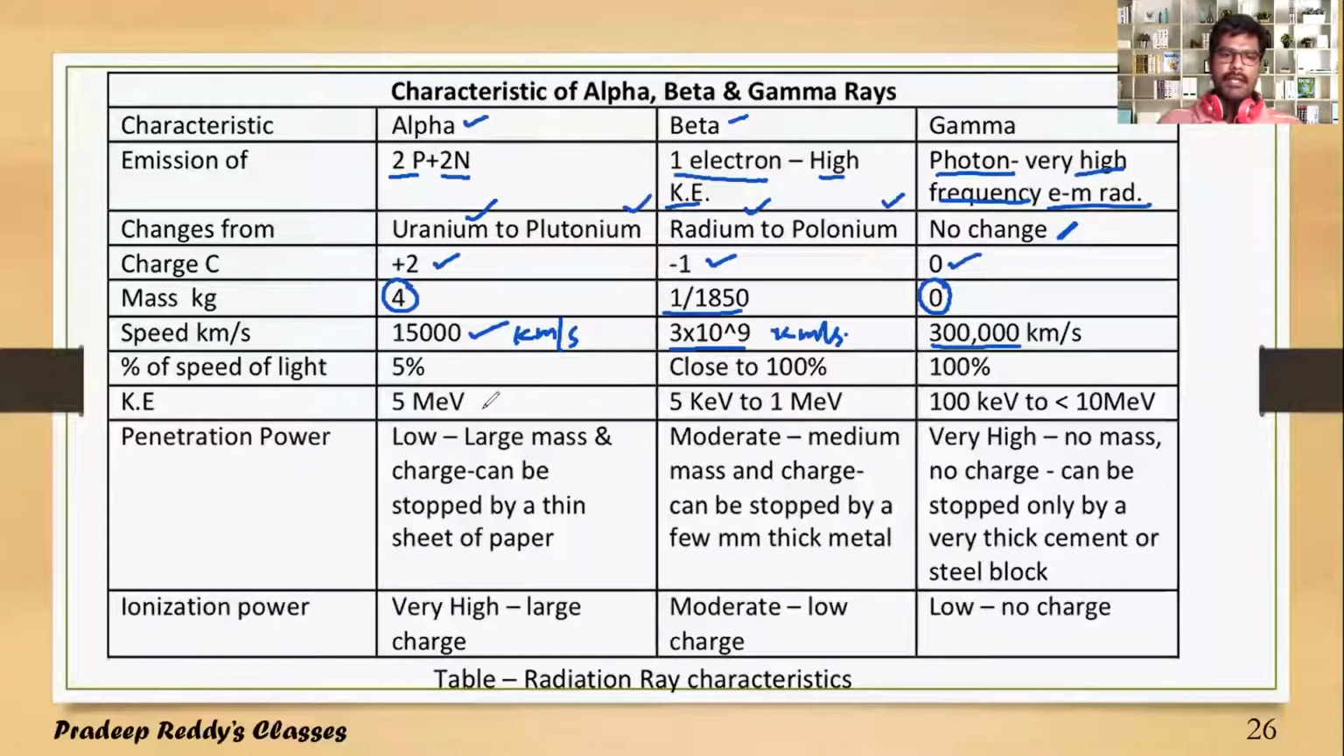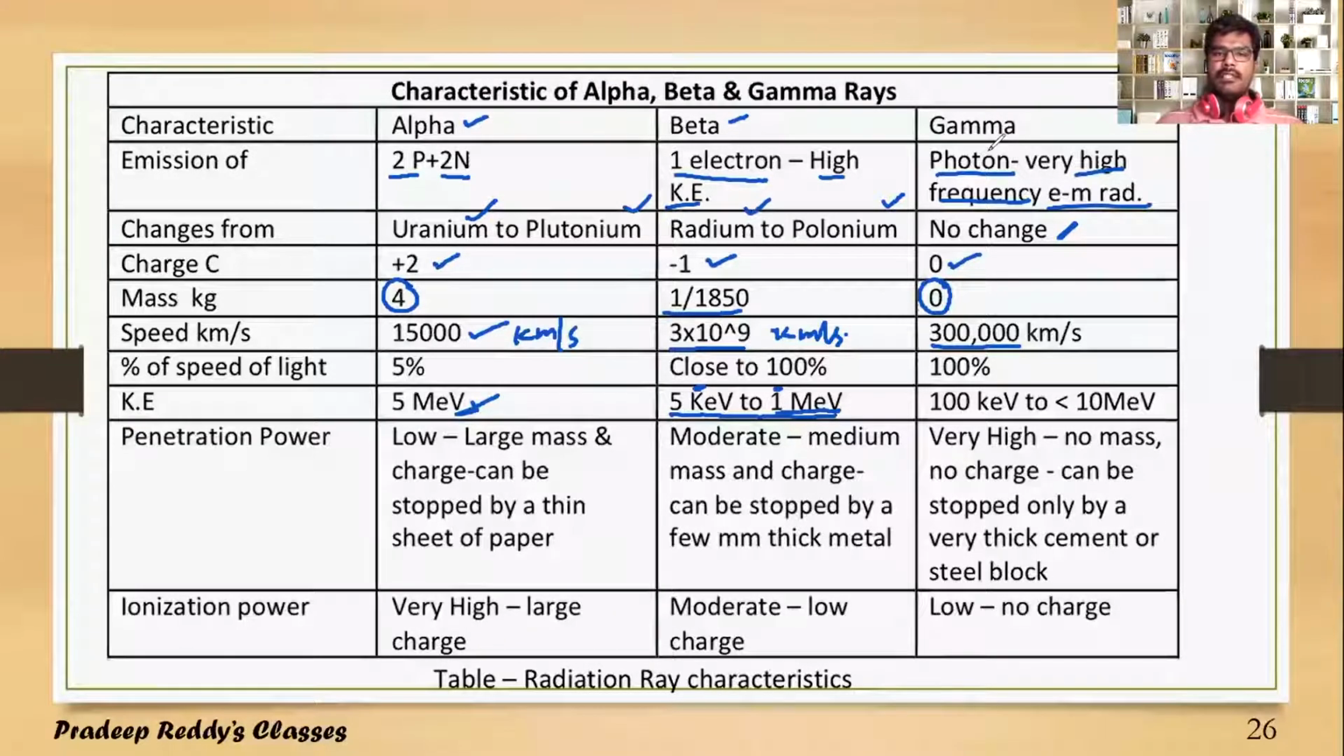The kinetic energy of an alpha particle is 5 million electron volt. That depends upon the emission of the unstable nucleus. Sometimes it can be quite less than 5 million electron volts. Beta particle kinetic energy varies from 5 kilo electron volt to 1 million electron volt. Obviously, it is less than that of an alpha particle. It is 5 kilo, not mega. 5 keV to 1 MeV. The maximum energy of a beta particle is 1 million electron volt, whereas the maximum value for an alpha particle is 5 million electron volt.